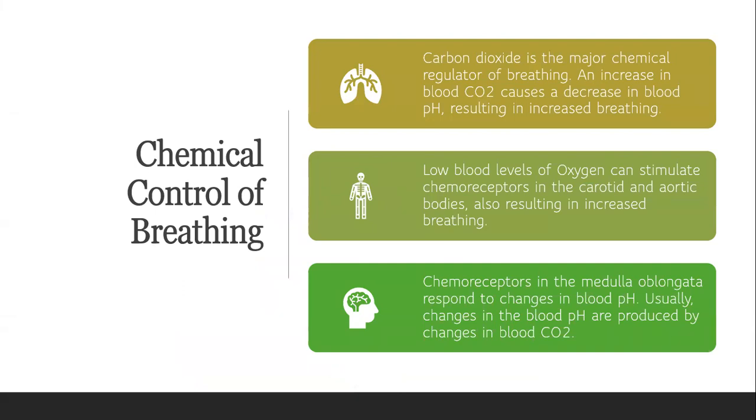So what is the chemical control of breathing? So carbon dioxide is the major chemical regulator of breathing. So an increase in blood carbon dioxide causes a decrease in blood pH and results in increased breathing. So low blood levels of oxygen can also stimulate chemoreceptors in the carotid and aortic bodies, thus increasing breathing. Then the chemoreceptors found in the medulla oblongata respond to changes in the blood pH. So this usually happens if there is an increase or decrease in carbon dioxide.